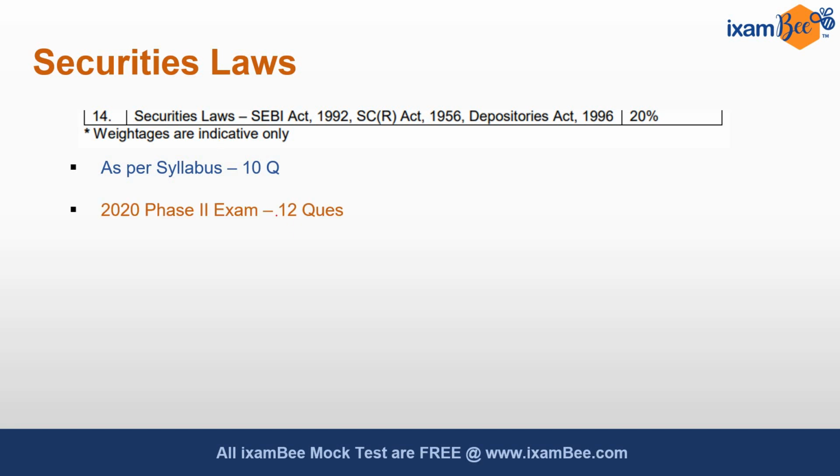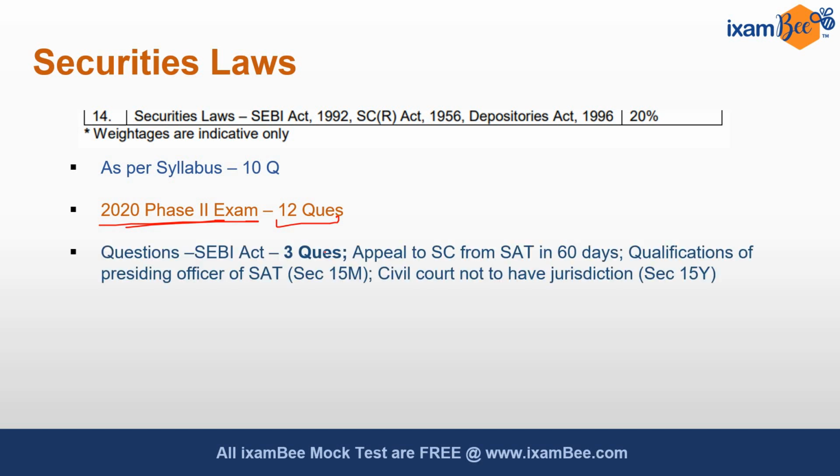In the actual 2020 phase 2 exam there were about 12 questions, asked from all the 3 acts. From SEBI Act there were 3 questions. One was relating to the appeal to Supreme Court from SAT, which should be within 60 days. Another was relating to the qualification of presiding officer of SAT, section 15M. And one more question was relating to civil court not to have jurisdiction, which is mentioned in section 15Y.